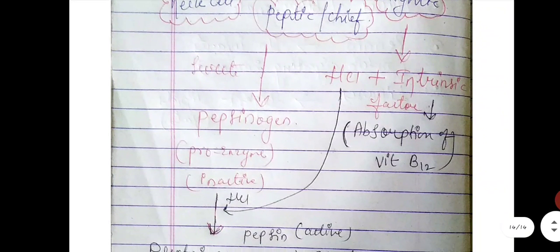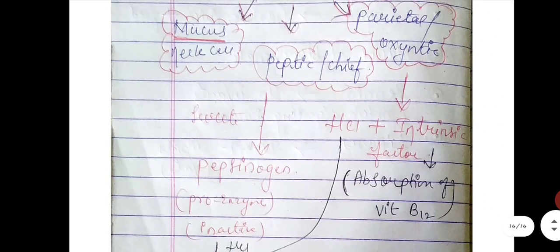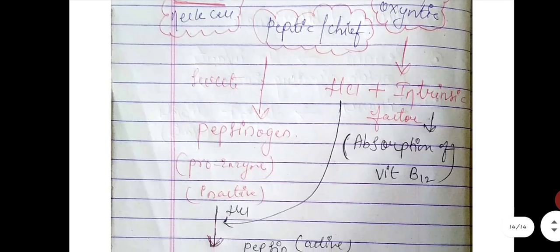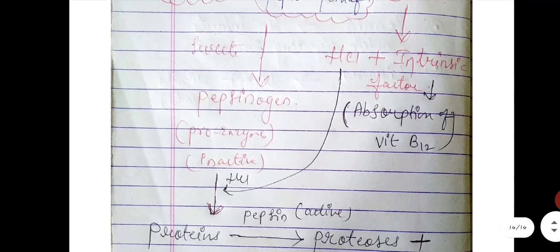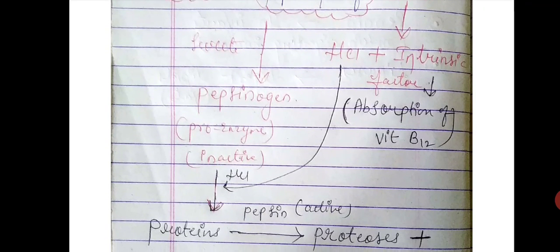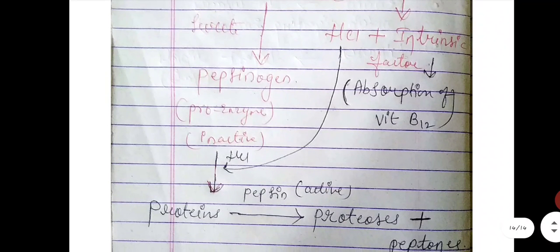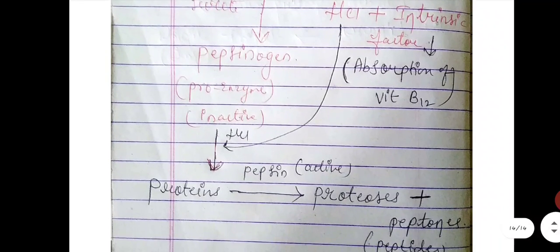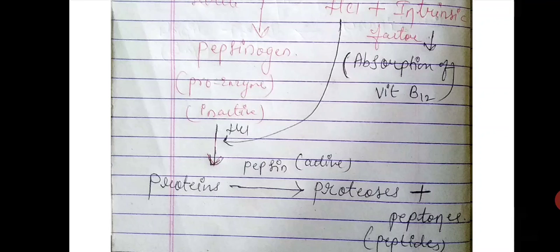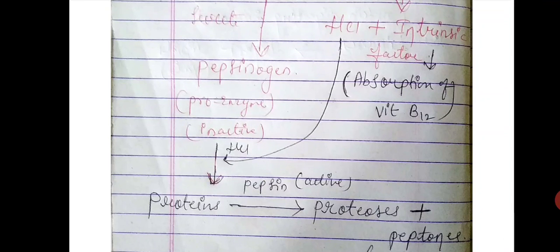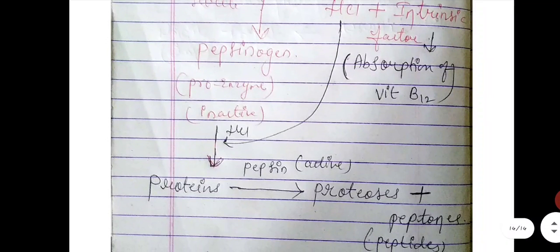And this HCl, which is secreted by the parietal or oxyntic cells, what does it do? It helps to convert the pepsinogen, which is in an inactive form, to pepsin. Pepsinogen is converted into pepsin with the help of HCl, and this pepsin is in an active form.